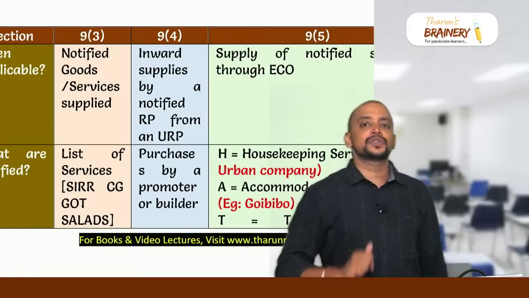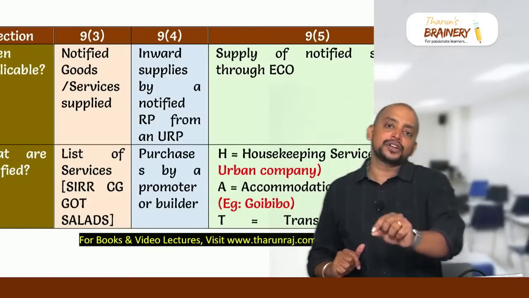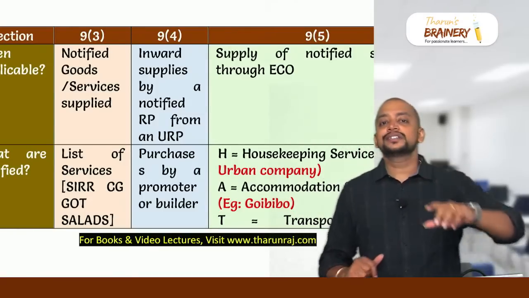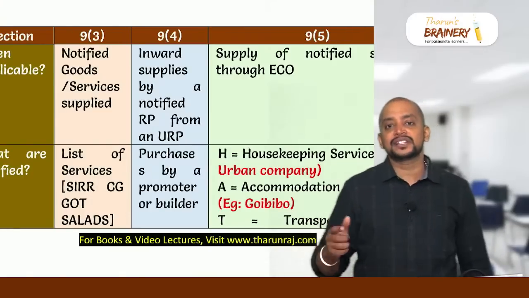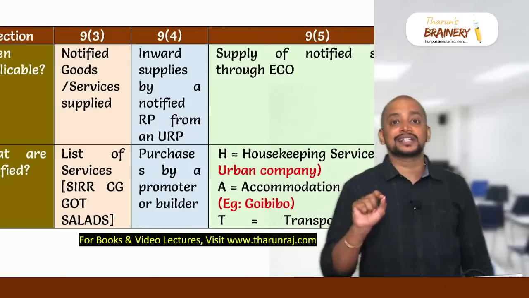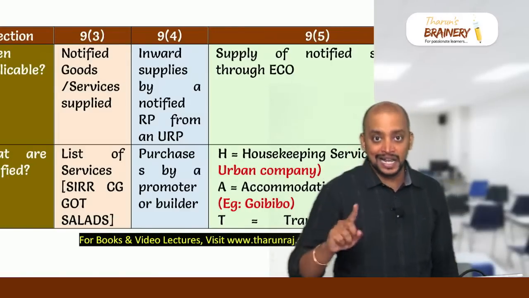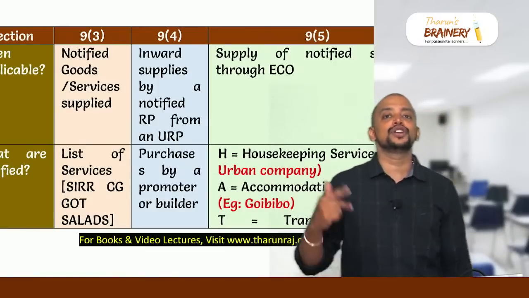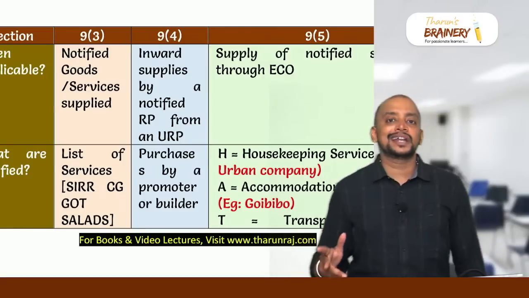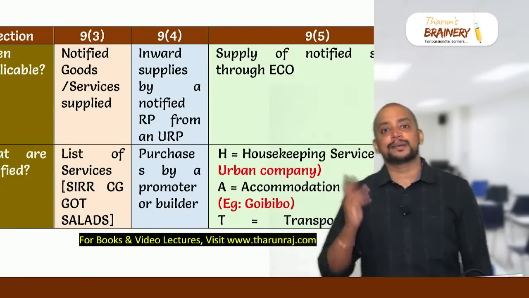In this regard, there is one special point: supply of food and restaurant in the specified premises. What is that specified premises? That is a hotel where any one room tariff is greater than 7,500 rupees per day. In that hotel, if there is a restaurant and if that restaurant is supplying food through e-commerce operator, it will not come under 9(5). Liability to pay GST is on supplier only.